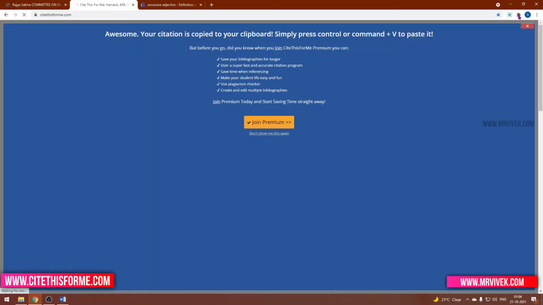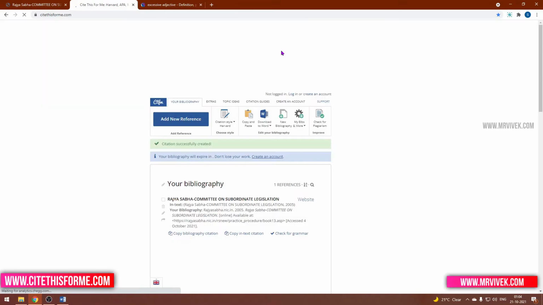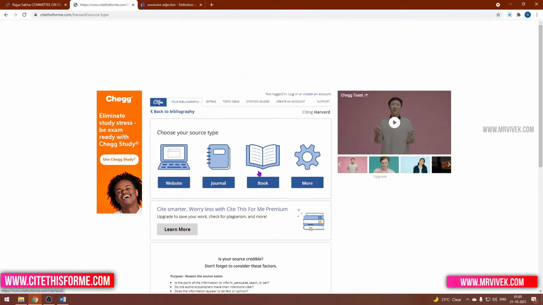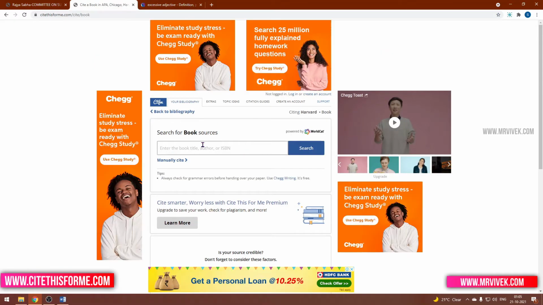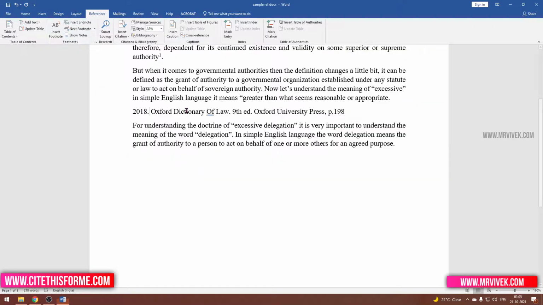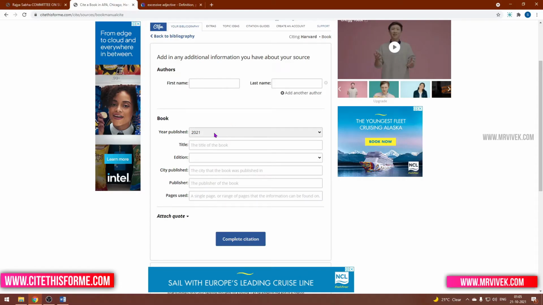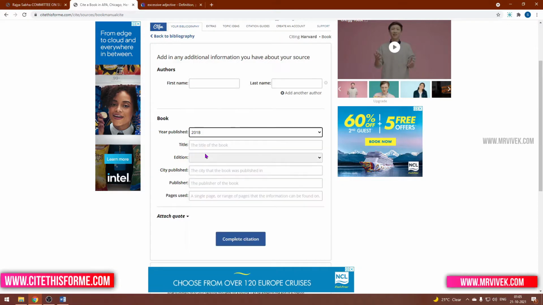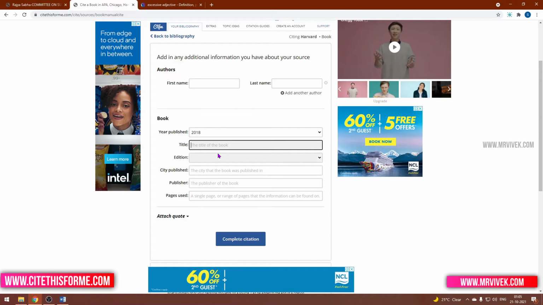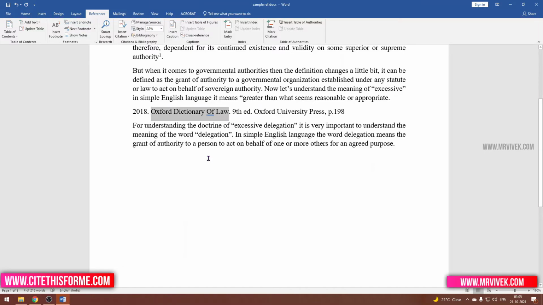So for that, we close this thing, and this pop-up will come again and again, so you don't have to worry about it. We click on add a new reference, then we click on book. Now you can search for the book, but it will take more time. So all you have to do is click on manually cite a book, and then the author name. I don't remember the author name right now, so I will not put it. I will put the year the book was published, 2018. Then the title of the book: Oxford Dictionary of Law. I will copy it and paste it. Then the edition, which is the 9th edition, so I will select 9, and Oxford University Press was the publisher.